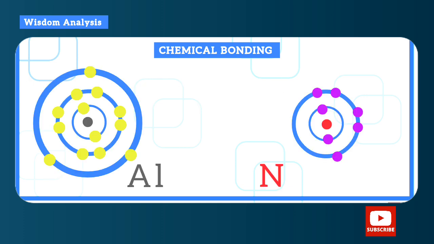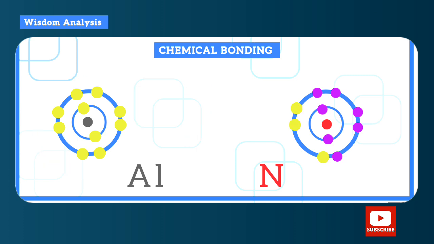Now we have aluminium and nitrogen as an example. So aluminium will need to give out 3 electrons, so that its next shell will now be 8 electrons, that is complete, that is full. And nitrogen will need those 3 electrons to have 8 electrons in its outermost shell, since it has 5 now. So this is how ionic bond works. So aluminium loses its 3 electrons and nitrogen accepts them and becomes stable. Simple ionic bonding. But a lot goes on here.